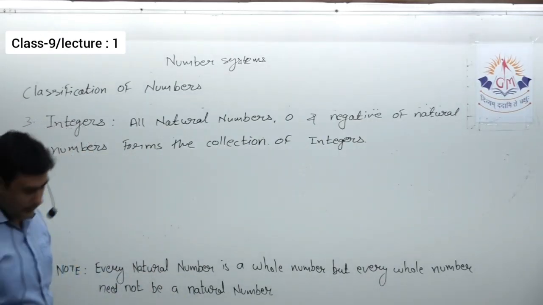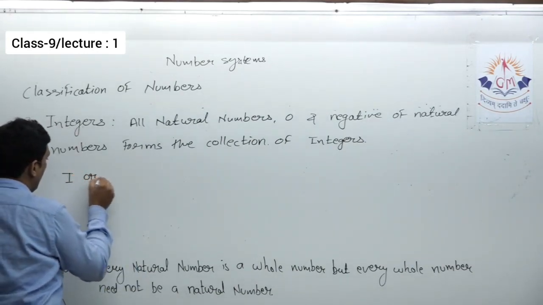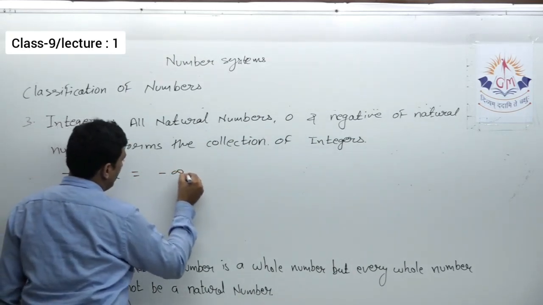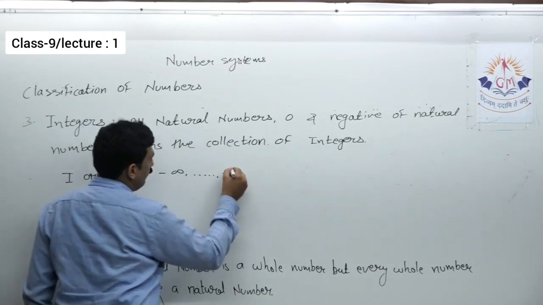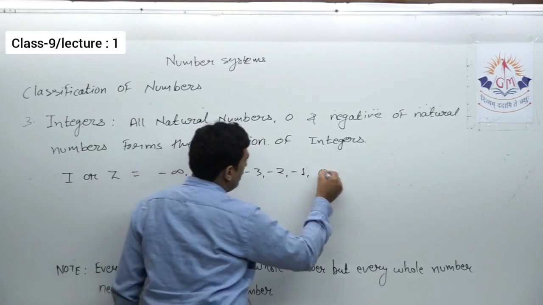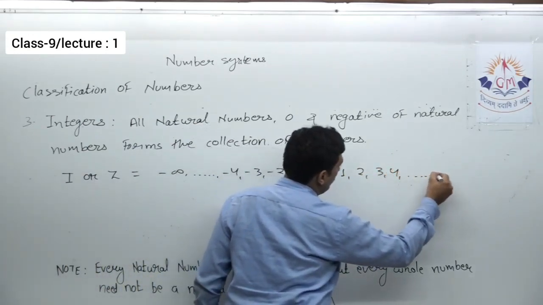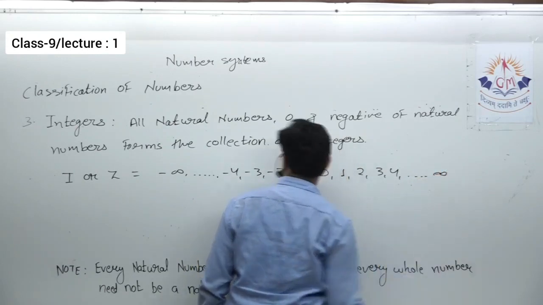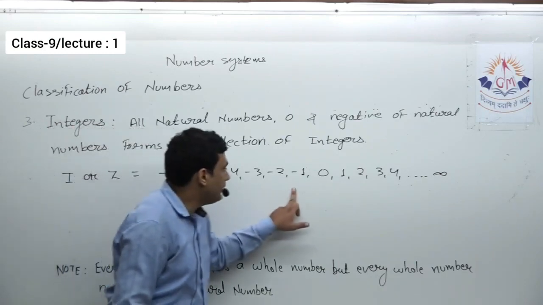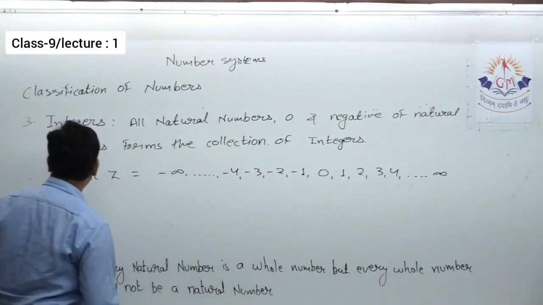So in general, integers are denoted by capital I or capital Z. That can be written as, suppose we start from minus infinity, then minus 4, minus 3, minus 2, minus 1, then 0, then 1, 2, 3, 4, up to infinity. See, these are the negative natural numbers, this is 0 and these are natural numbers. So this collection is called the integers.